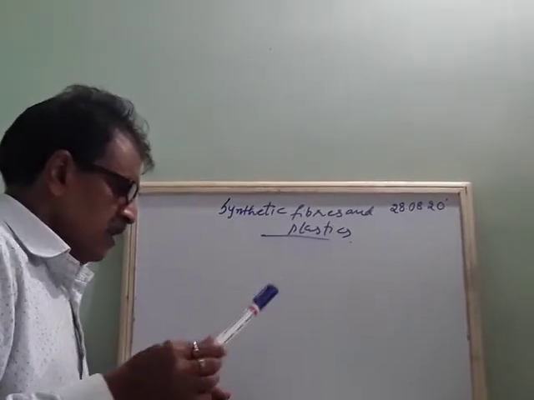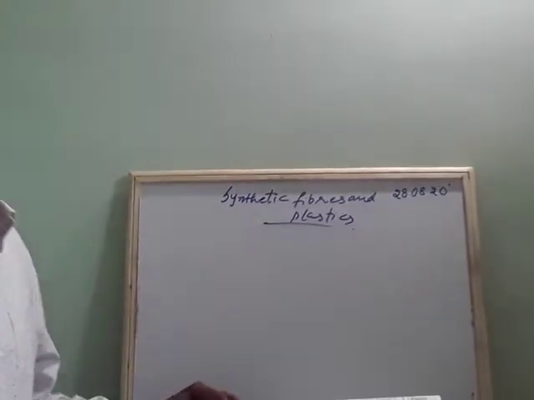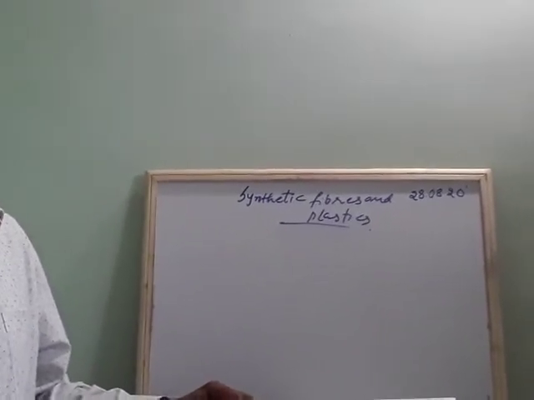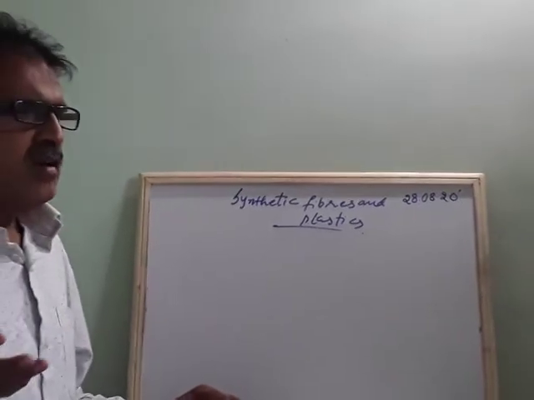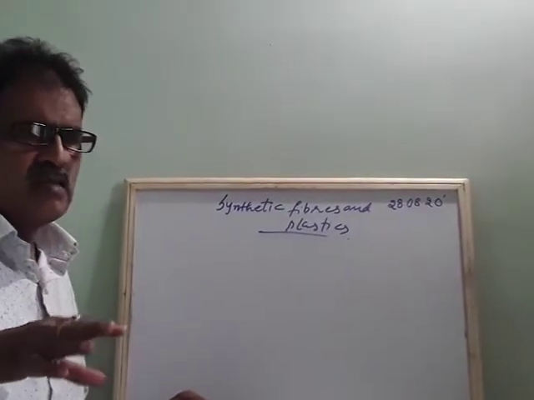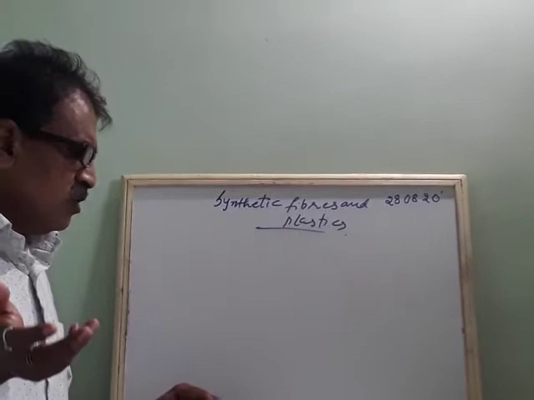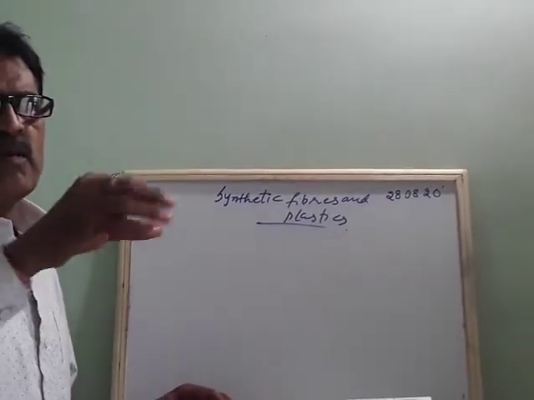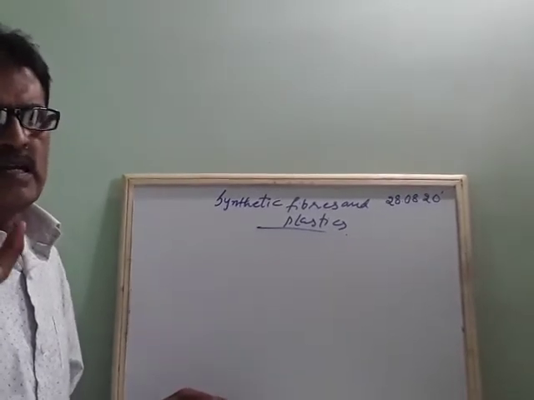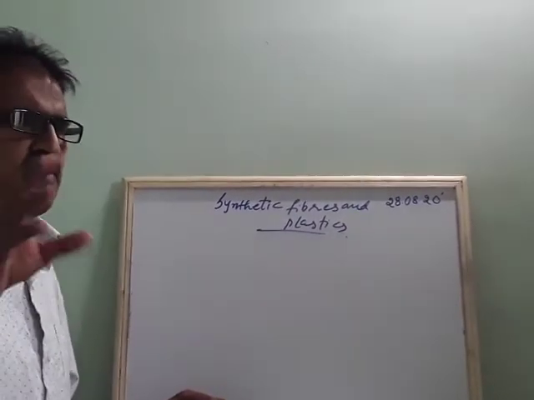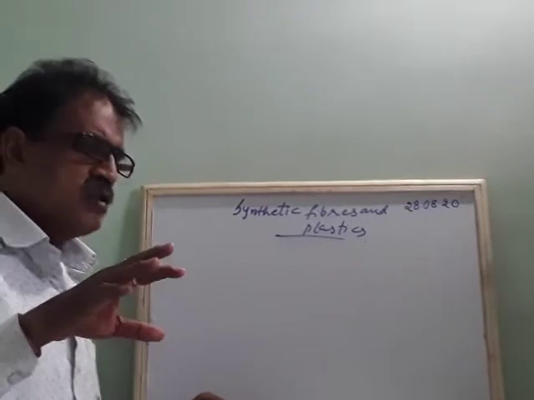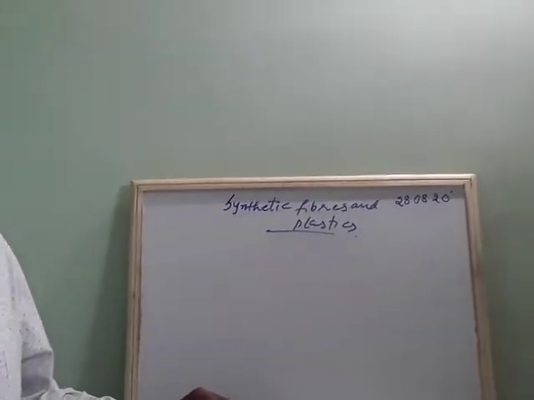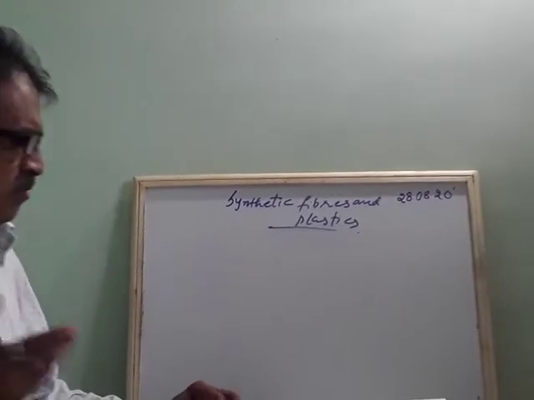Okay. See, whatever clothes we wear, whatever clothes we use in the home, they are all either made naturally or by some artificial sources. Natural fibers are actually called fibers, and some of them are prepared from plants by using plant products, but most are made by using artificial machinery, like artificial clothes.